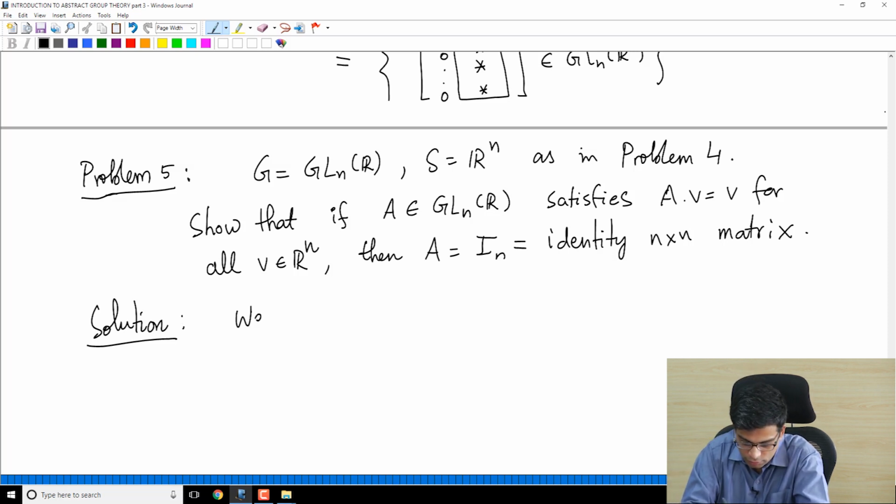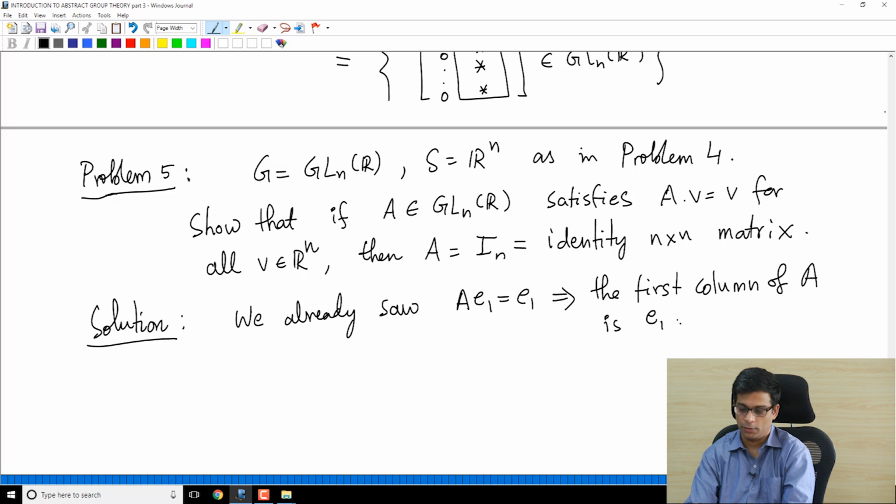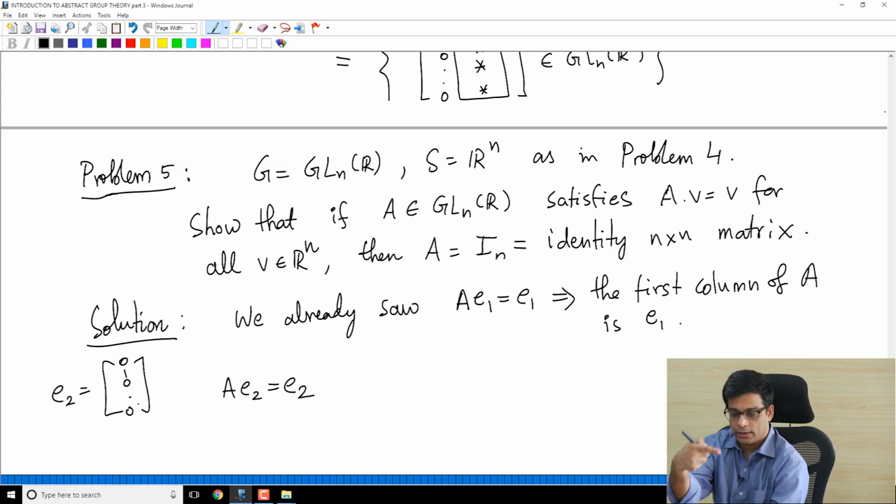We already saw that A E1 equals E1 implies the first column, which we have already seen in the previous problem, and AE1 is equal to E1 because AV is equal to V for all V. So now AE2 is also equal to E2, right? E2 is the second elementary vector: 0, second entry is 1, then followed by zeros.